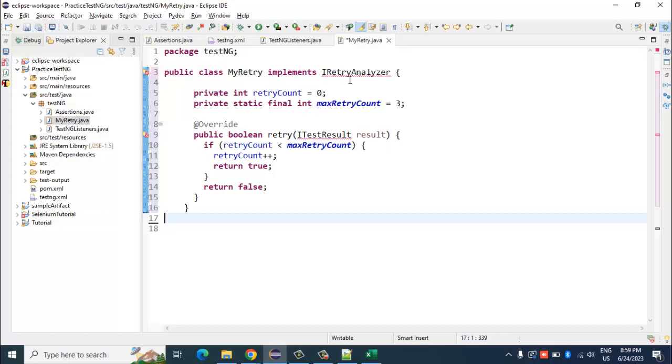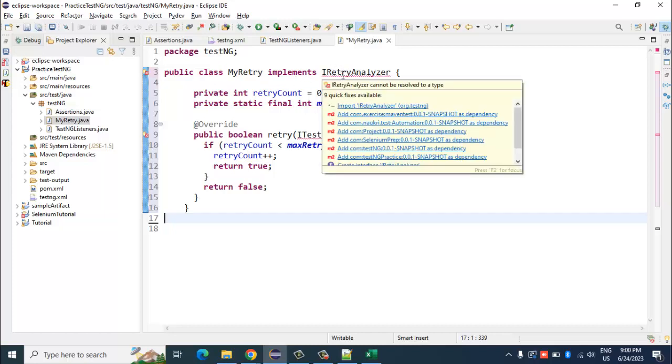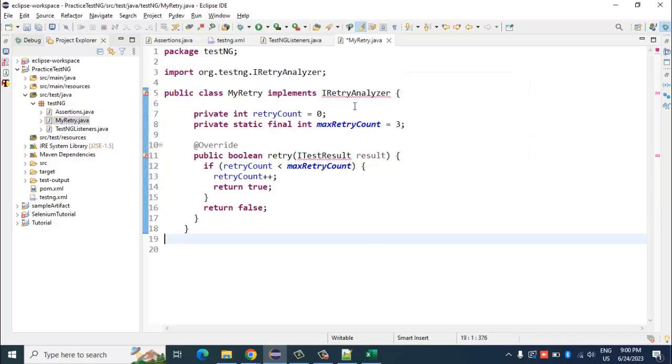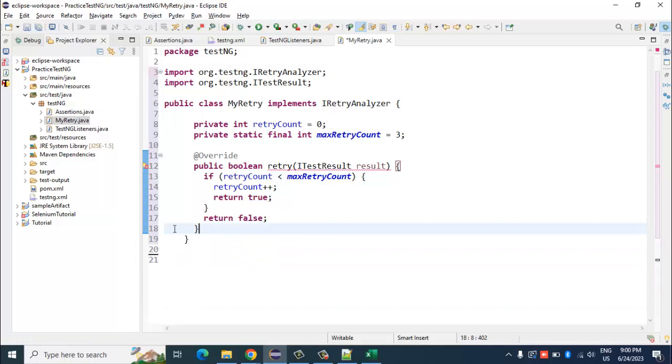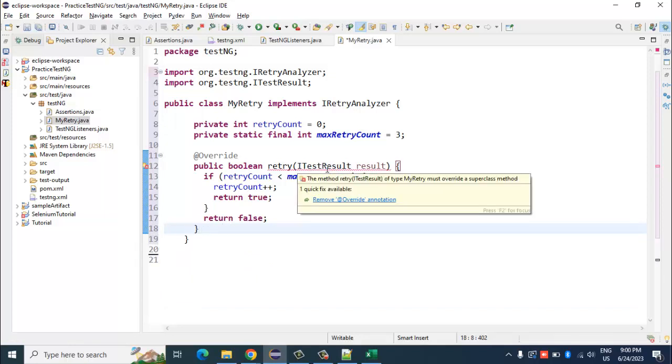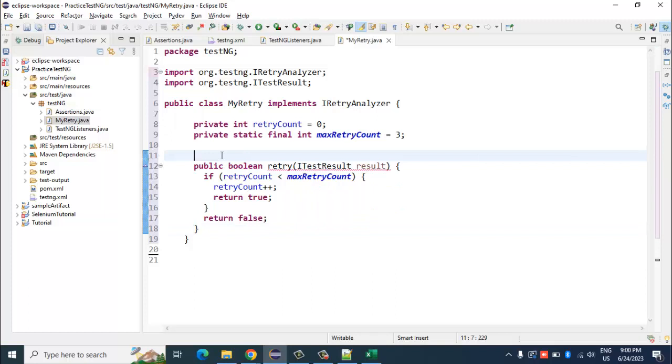Again, it is using an interface called IRetryAnalyzer. I will import this and add the unimplemented method, which I've already done. I'll remove this override annotation.